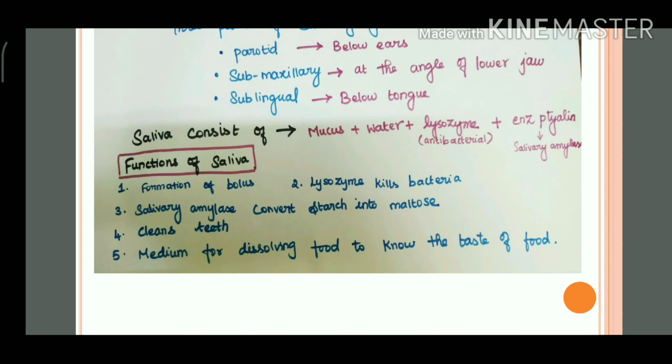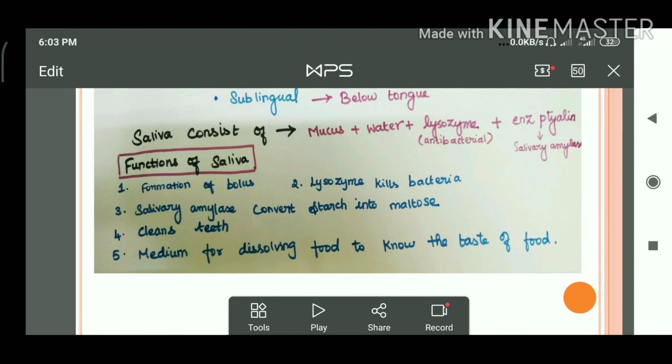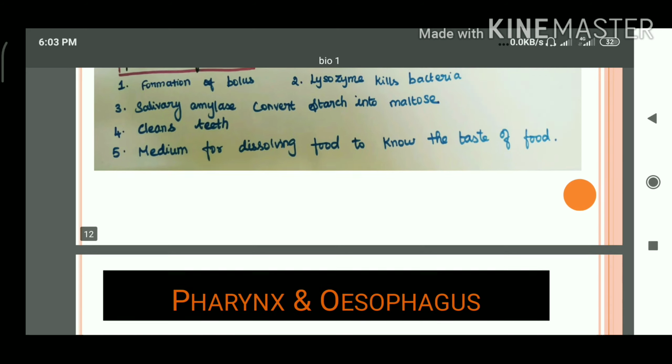Number two, very important, the saliva possesses the enzyme called lysozyme, which acts as an antibacterial. That means it will kill the bacteria. The third one, it possesses another enzyme called salivary amylase, which was clearly discussed in the previous class. The salivary amylase will convert the starch into maltose. The fourth one, it is used to clean the teeth. And fifth, it is the medium for dissolving the food to know the taste of the food.